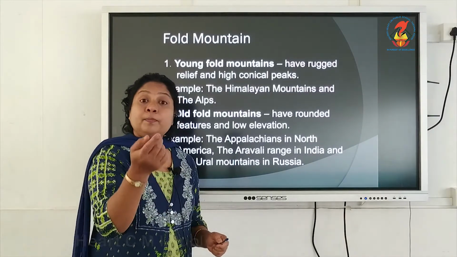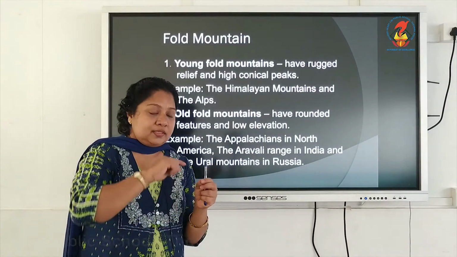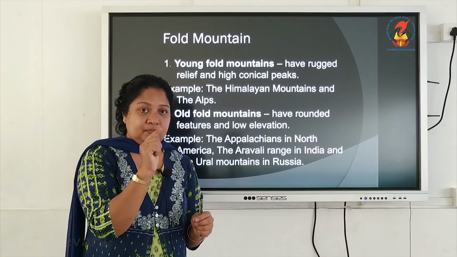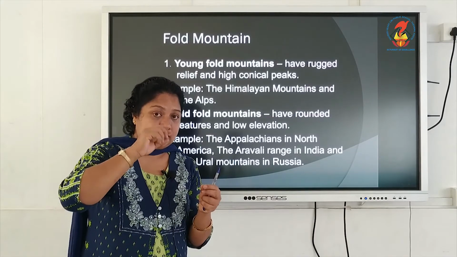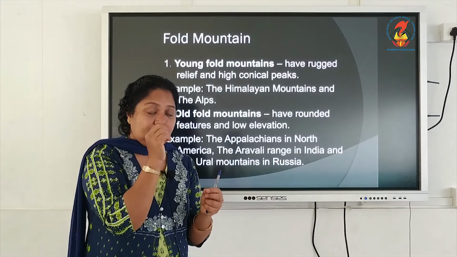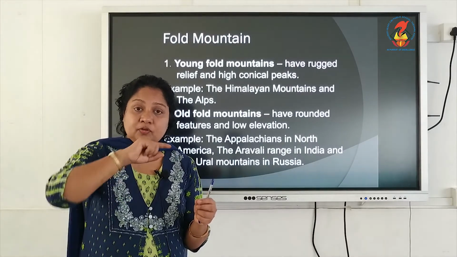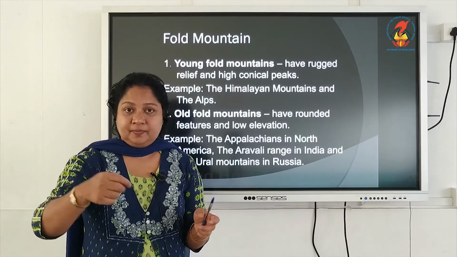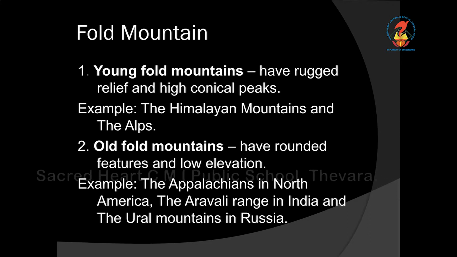For example, pencil. You take the pencil that you are using. When you sharpen the pencil, you can see that the lead will be very sharp and conical in shape, isn't it? And as you write, what will happen? The top, the point part of this lead will become rugged, or undulated, round shape, because of the continuous writing. Okay, the same can be applied over here. Young mountain, it will be rugged because it is newly formed and it will have huge peaks.